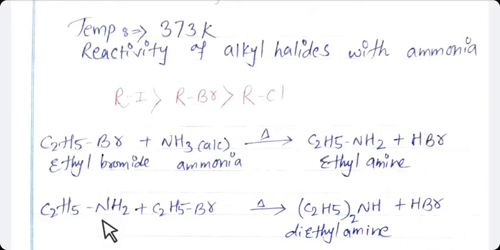This ethylamine or primary amine again reacts with ethyl bromide. Student, in place of ethyl bromide you can use any one of the alkyl halides here. Here I am using ethyl bromide for the example only. So this ethylamine reacts again with ethyl bromide. Again one hydrogen atom is removed and reacts with bromine. It forms HBr, and NH is attached with 2 C2H5 groups, so it becomes a secondary amine, and the formula of the compound is (C2H5)2NH, means diethylamine.